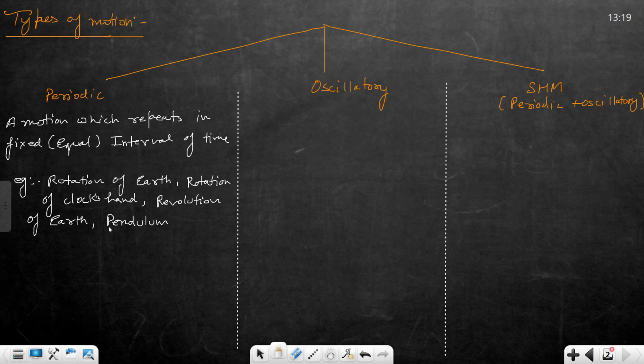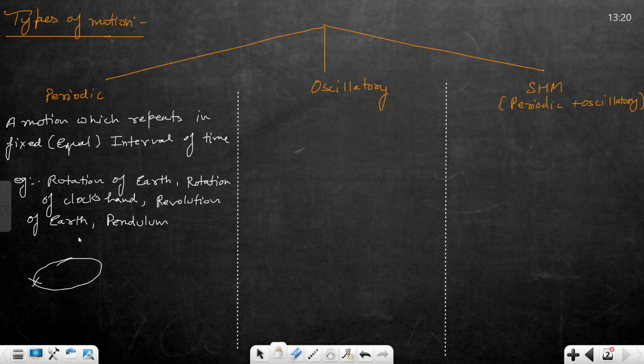Pendulum is oscillatory as well as periodic. The periodic definition is different. Periodic means it has to repeat in a fixed interval of time. Pendulum is an example of both oscillatory and periodic. It is periodic as well as oscillatory. But the definition of periodic motion is that it has to repeat again and again. Clear?